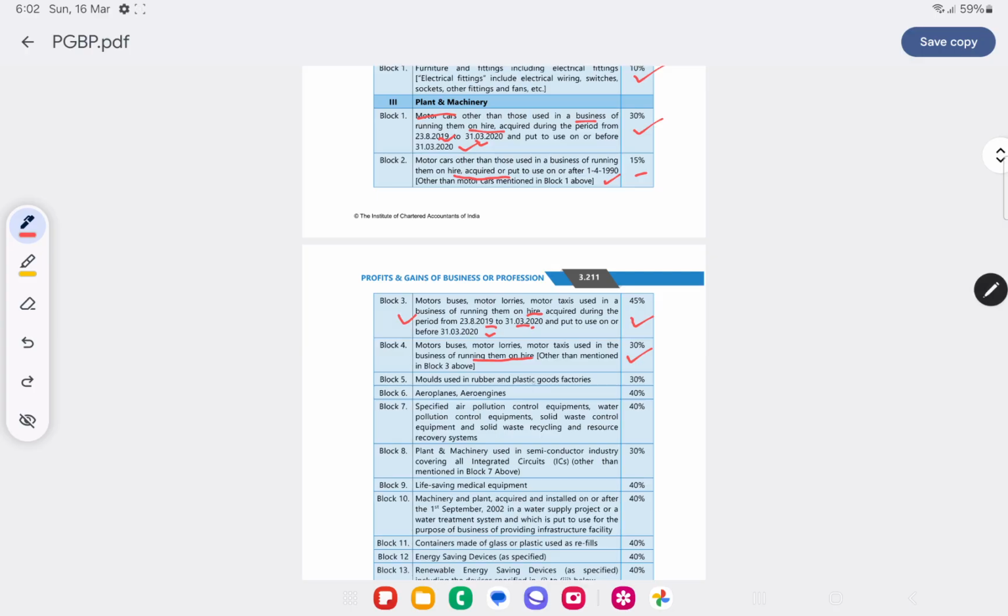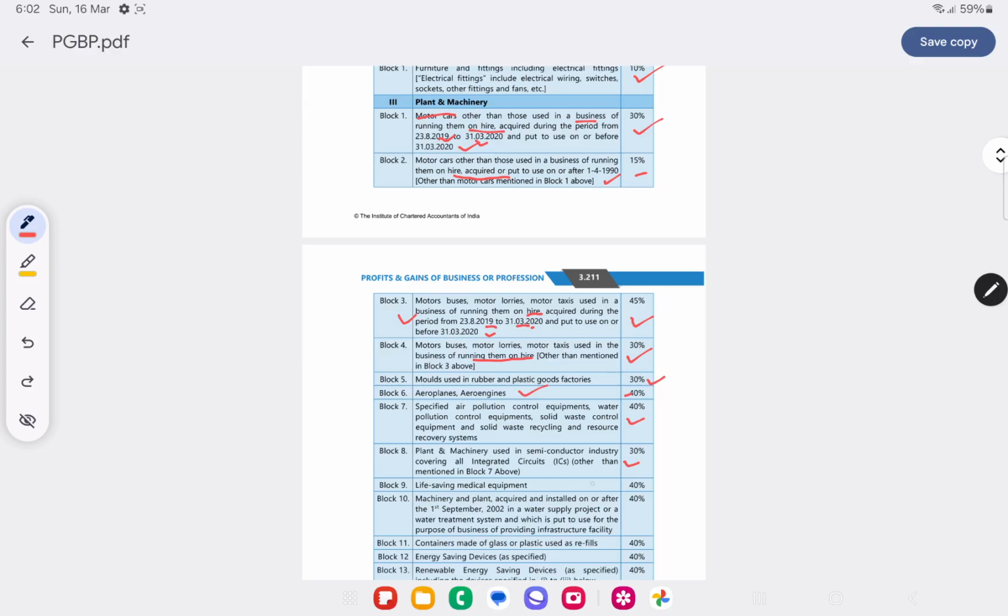Molds used in rubber and plastic goods factories, 30%. Aeroplanes, 40%. Pollution control equipment, water pollution control equipment, solid waste control equipment, solid waste recycling and resource recovery systems, all these are environment related, 40%. Plant and machinery used in the semiconductor industry covering integrated circuits, other than block 7 above, 30%.